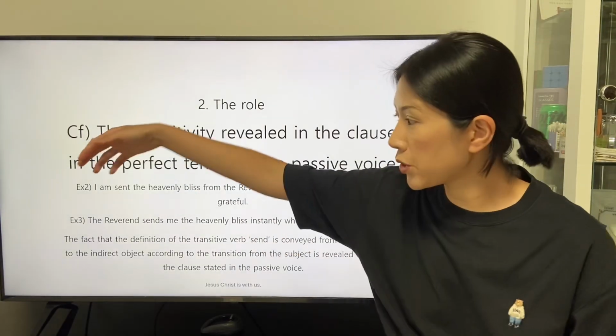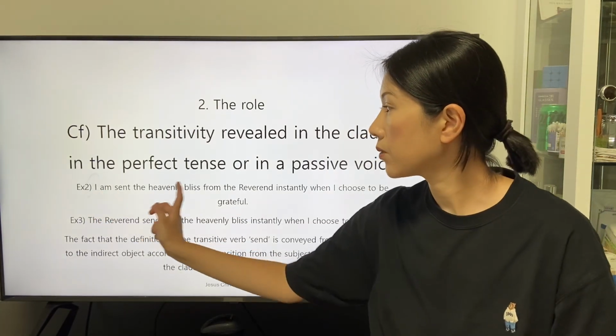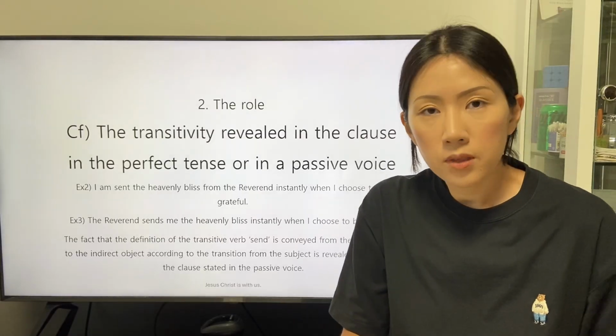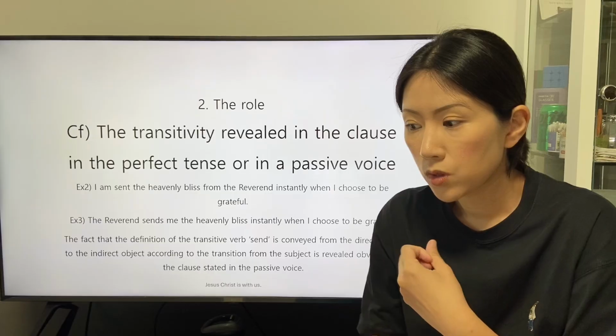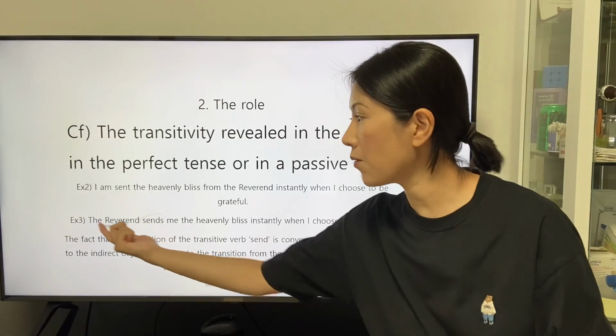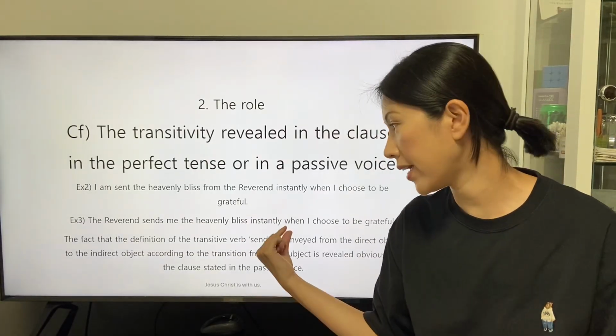The relationship between the indirect object and the direct object is constant to receive the definition of the transitive verb from the subject, the referent, in the clause stated in the active voice.